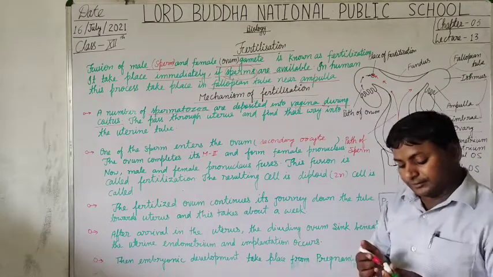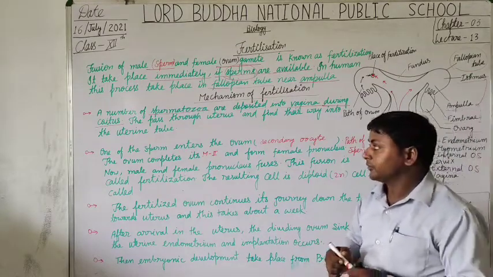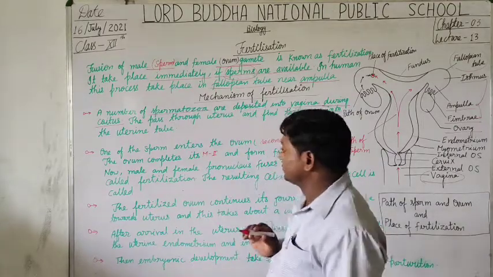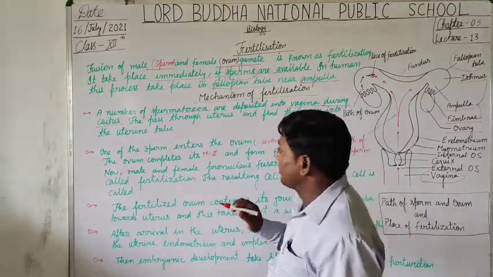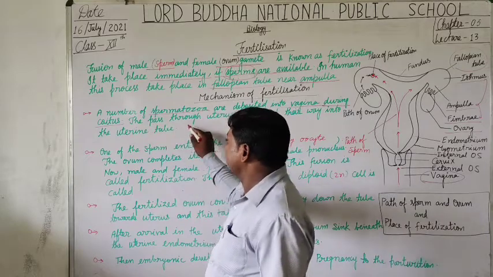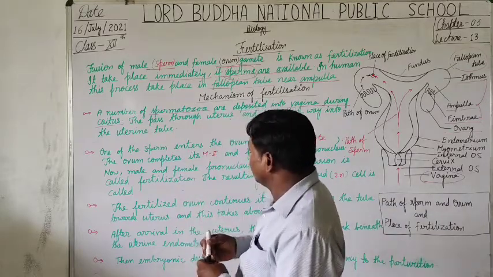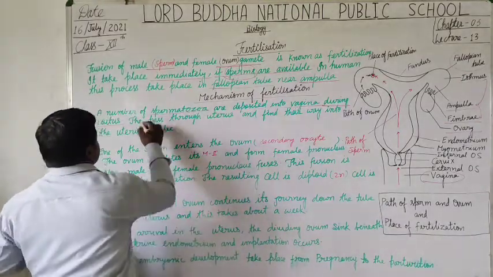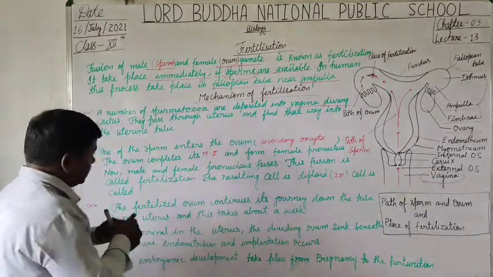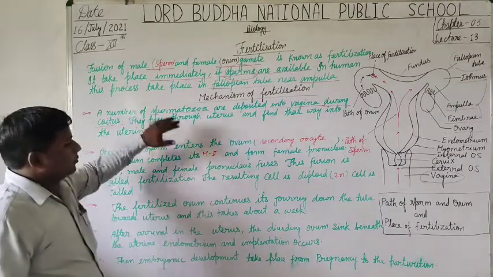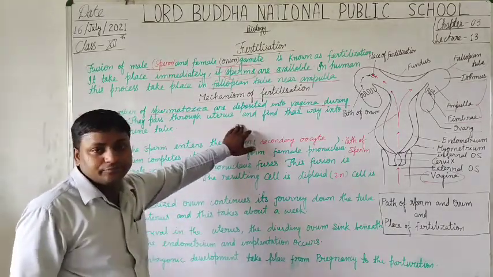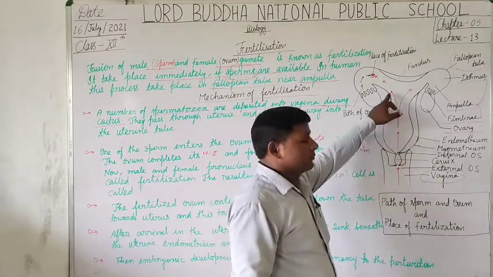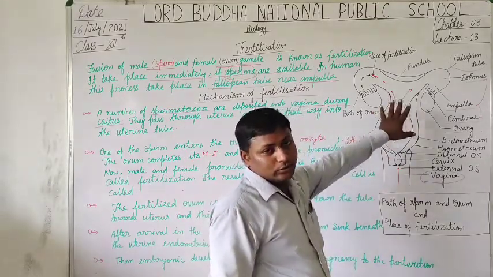The ejaculated semen contains a number of spermatozoa. But students, these millions of sperm pass through the uterus. As this arrow indicates, this is the passage of the sperm into the uterus.